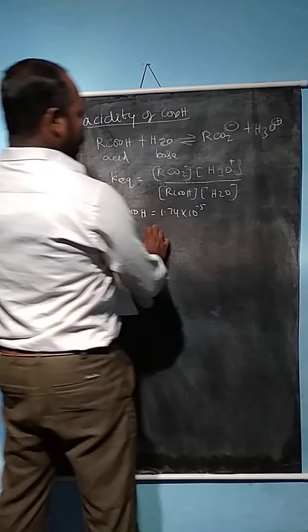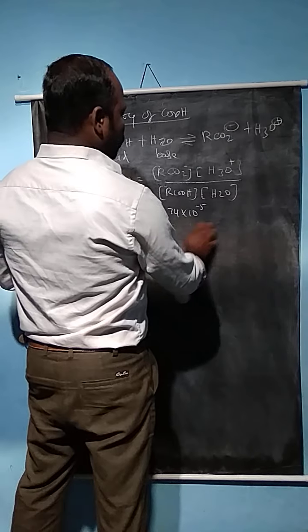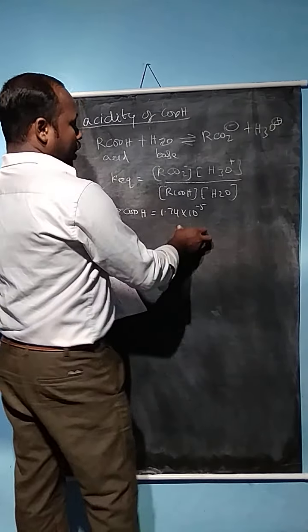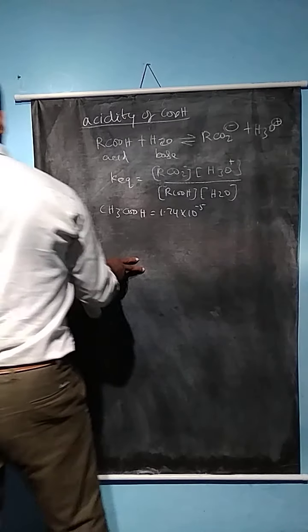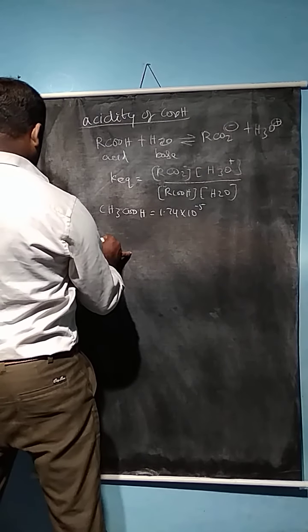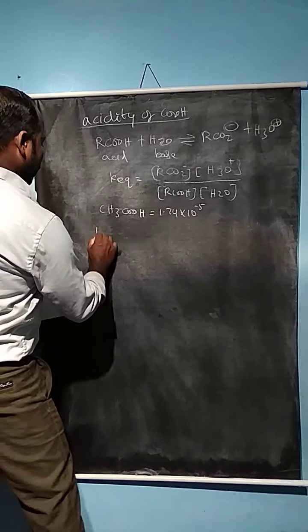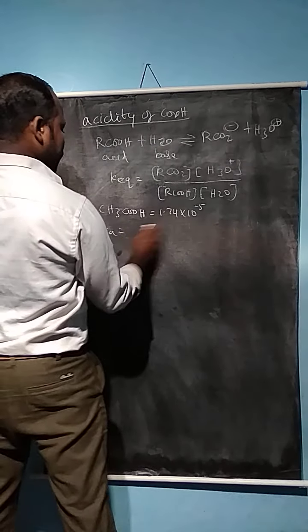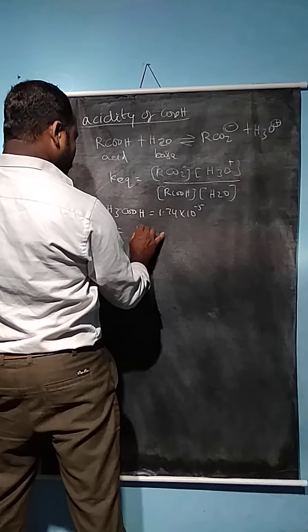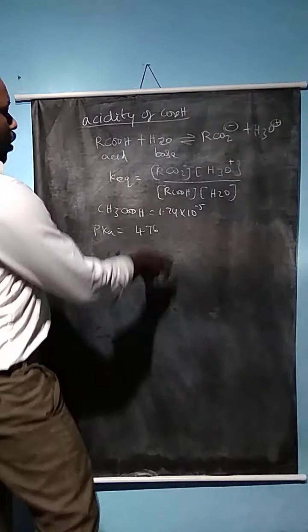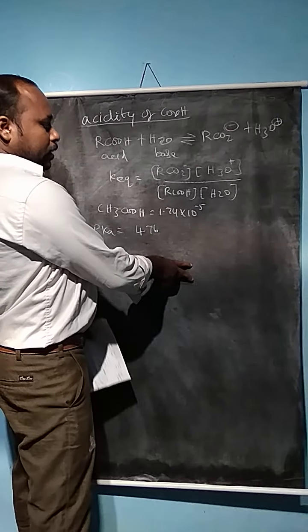Compared with acetic acid, water has a much weaker acidic character. For example, the pKa value of acetic acid is 4.76.